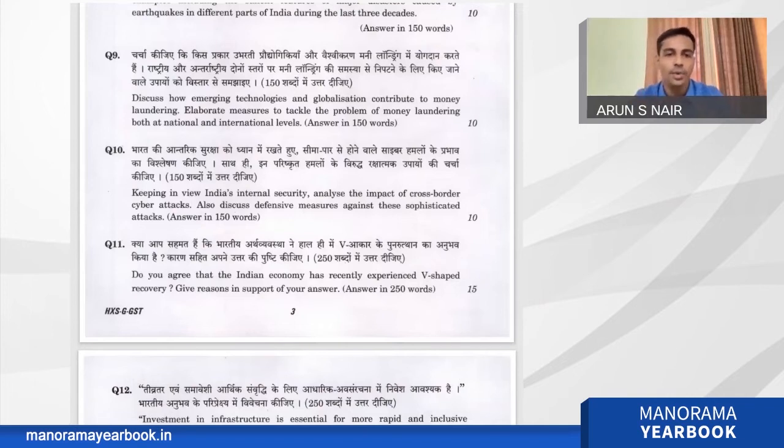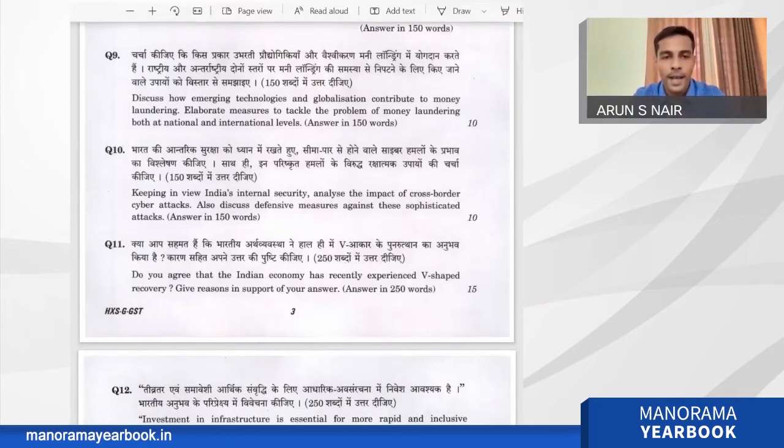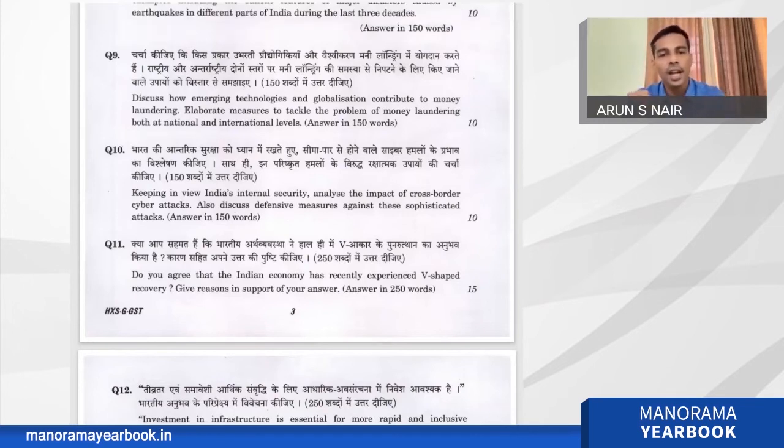So again, this is a direct question. Those who are going through the standard textbooks and standard material and current affairs can answer this question very beautifully. So these are the first 10 questions of 10 marks, half of the questions. So I think most of the questions are direct questions from the syllabus only, and 1 or 2 questions are of a high difficulty level.